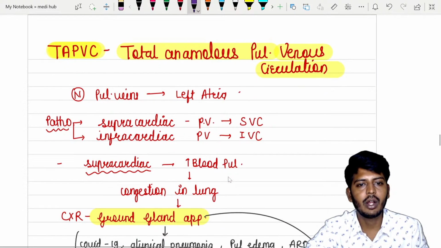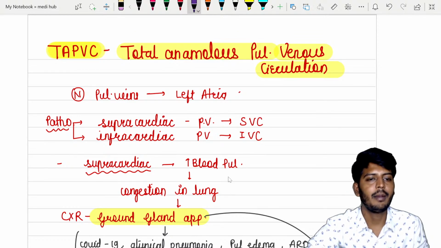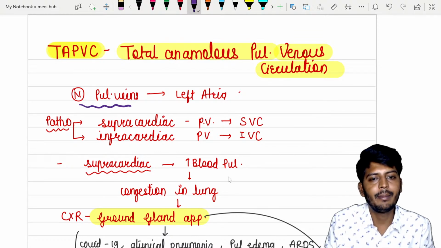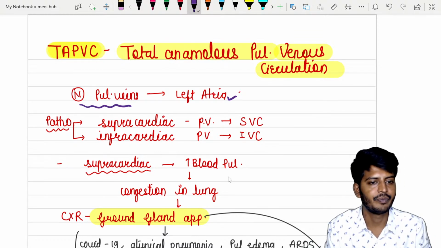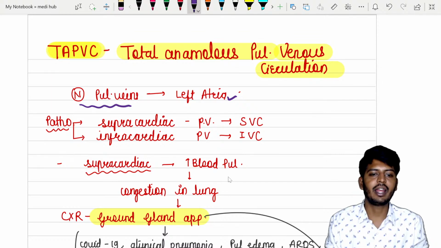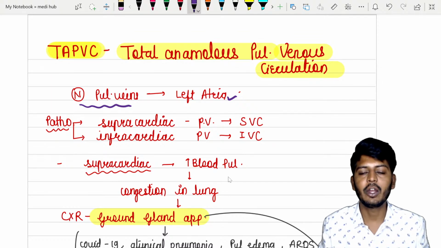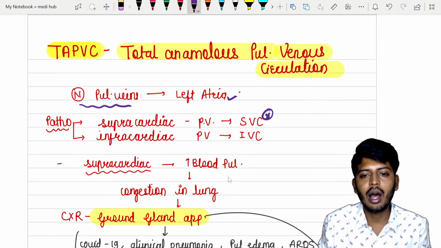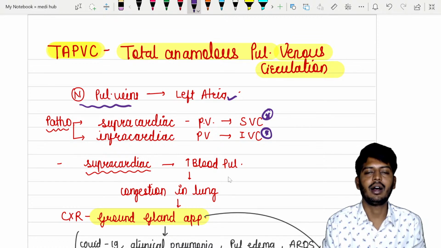Then let's go to the next one called TAPVC, total anomalous pulmonary venous circulation. So normally, pulmonary veins, कहाँ जाते हैं? Where will they go? They will go to the left atrium. But pathologically, what can happen is that pulmonary veins can connect to the superior vena cava or they can connect to the inferior vena cava.